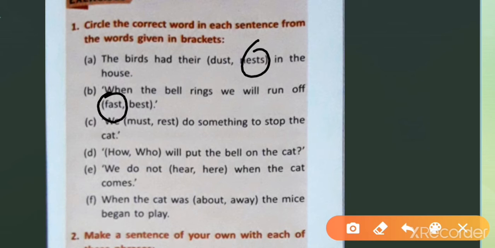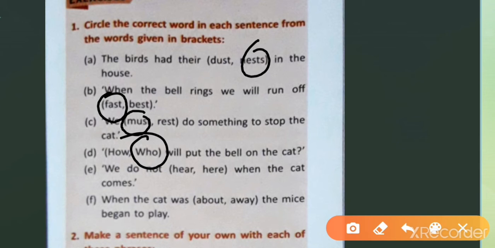First. Run first. Number C. We must or rest do something to stop the cat. We must do something to stop the cat. D. How or who will put the bell on the cat? Who will put the bell on the cat?